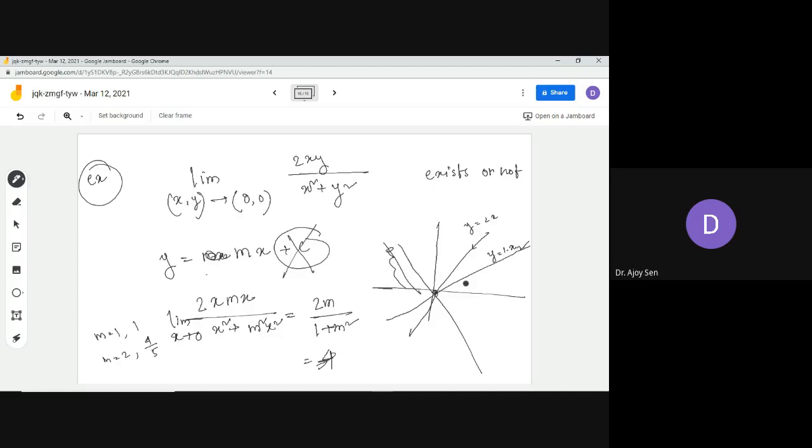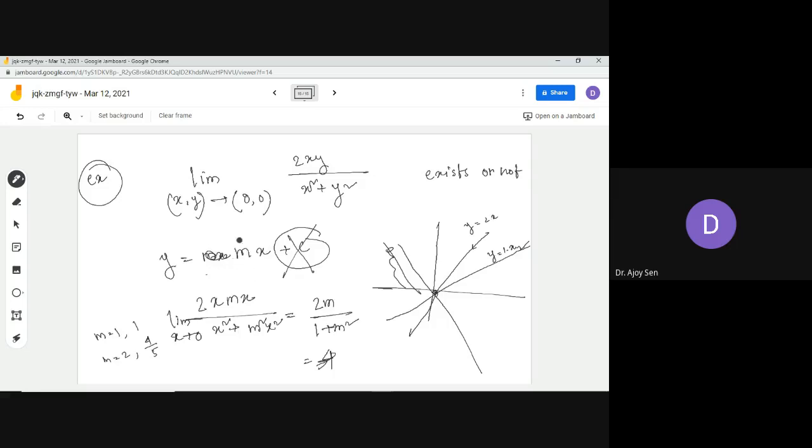This is one type of problem, and with y equals mx, you can check many problems in your book where this is the standard procedure. There can be some variations of the path for the sake of simplification of the problem.